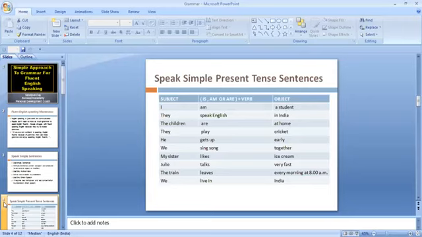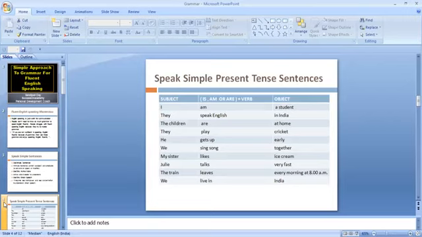They speak English in India. Suppose you want to say something about a group of people: they speak Hindi, they speak Assamese in Assam. Use this type of simple sentences. And like, the children are at home, the children are at school. When you represent a subject like the children, you use the plural form of the verb, like are, and make it as simple as possible.